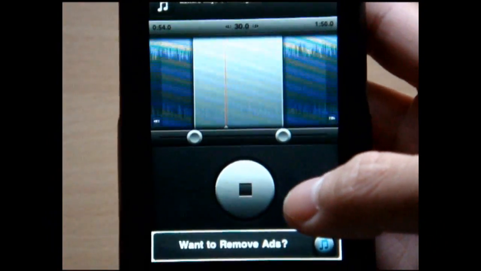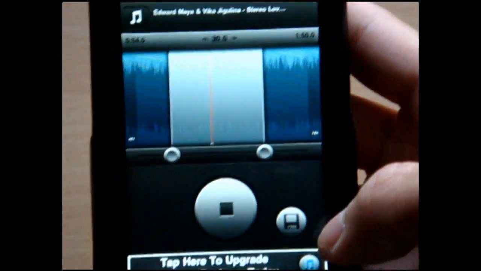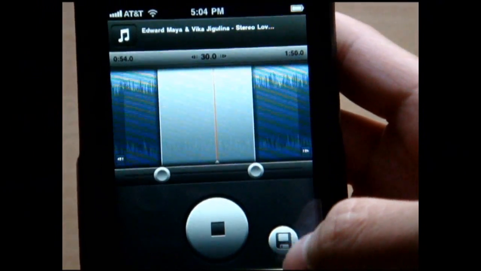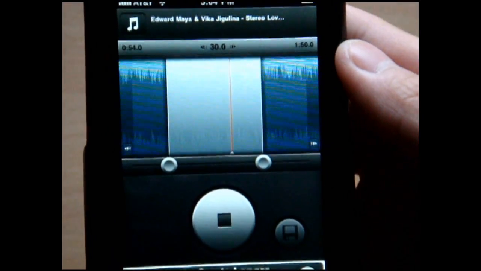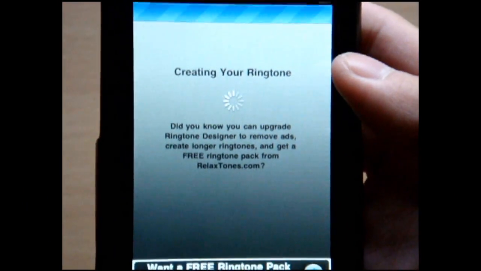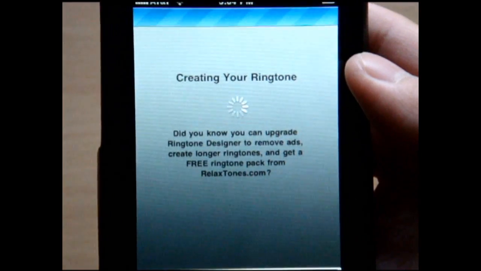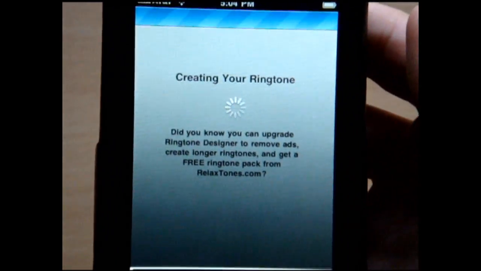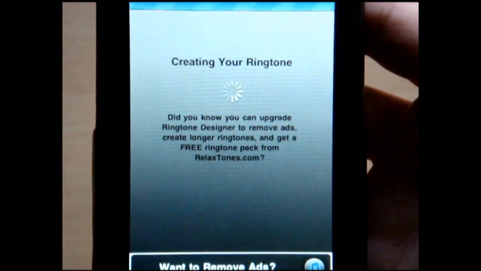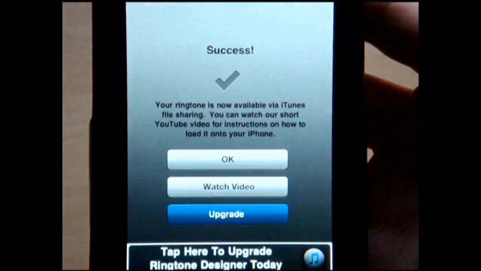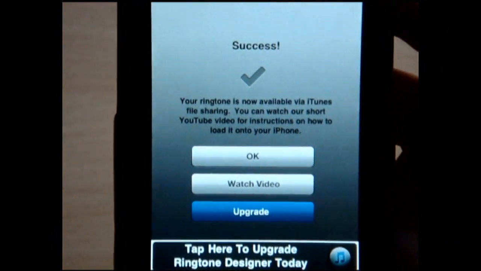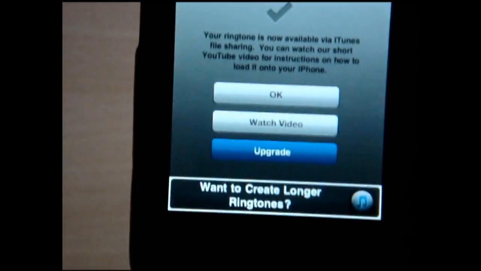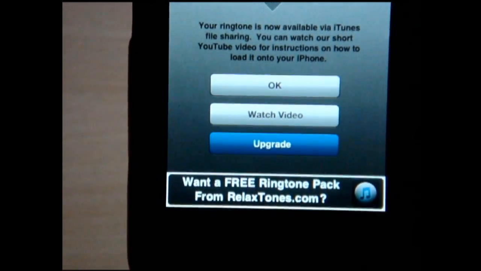Alright, so after this, you hit the save button right there. Now it says creating your ringtone. Alright, so then your ringtone is going to be available on iTunes. There's a tab once you connect your iPhone that's called File Sharing when you go to your apps.